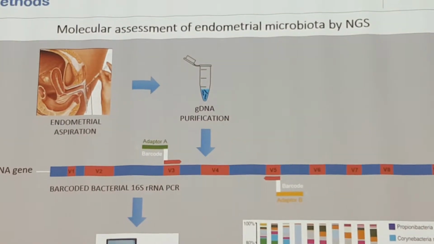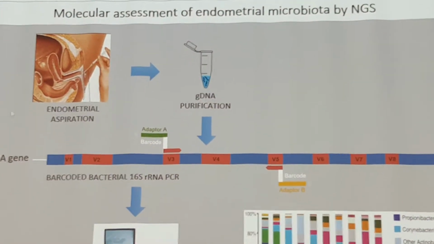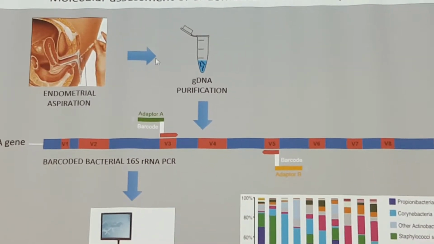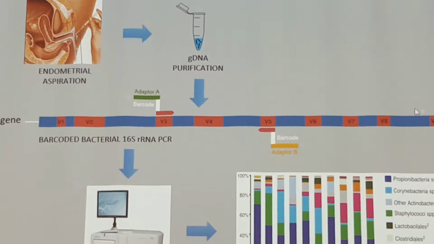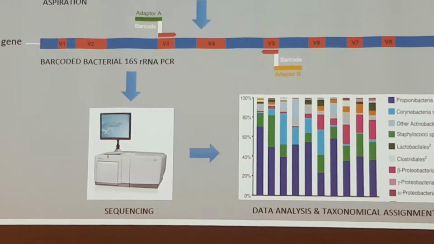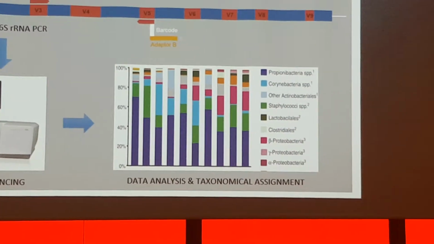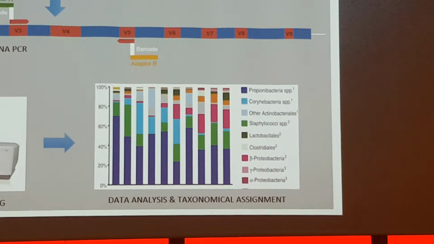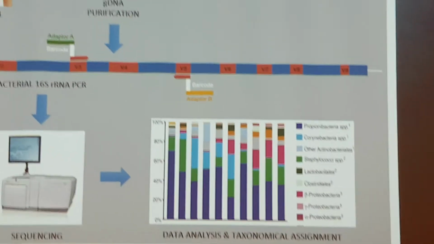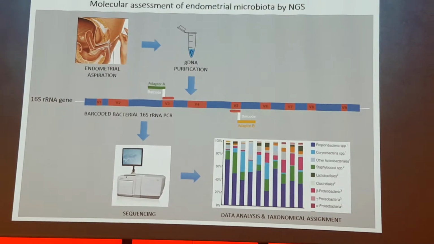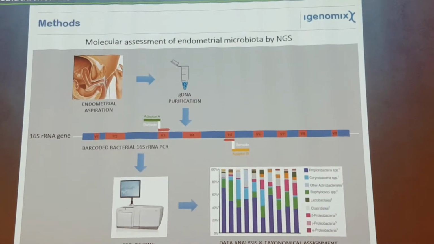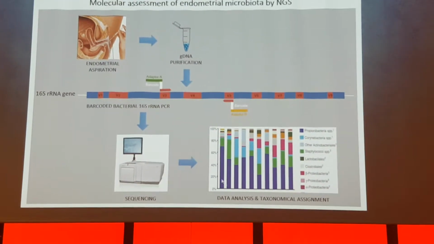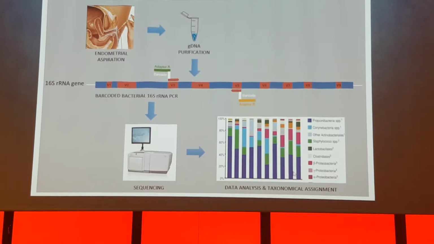So we used this method. What we did is we took the sample, in this case endometrial fluid or vaginal aspiration. We obtained the total DNA, and taking advantage of the 16S ribosomal RNA gene, which is a very interesting gene for metagenomics because it presents nine different hypervariable regions that are specific for each bacterial species. So if we know the concrete nucleotide sequence, we can assign a taxonomy to these samples, and then we can have a relative abundance of each bacteria in the sample.